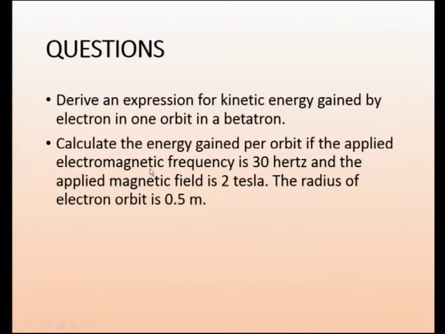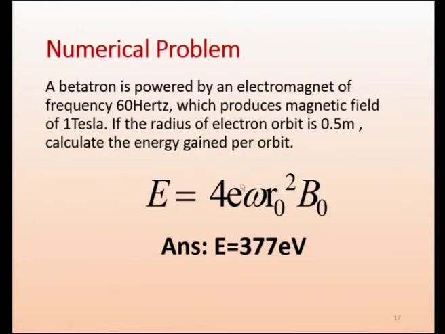So, you can work out and calculate the energy gained per orbit if the applied electromagnetic frequency is 30 hertz, the applied magnetic field is 2 Tesla, and the radius is 0.5 meter. I will just go back to this one. See here, just remember this is 30 hertz and 2 Tesla, and the problem that we had was 60 hertz and 1 Tesla.